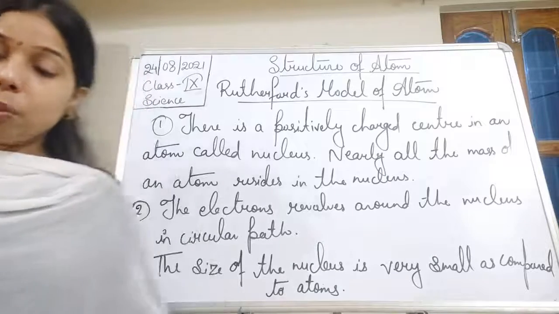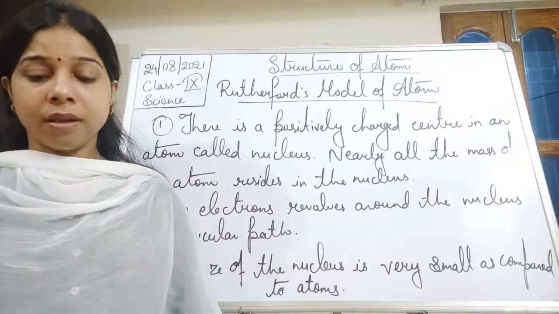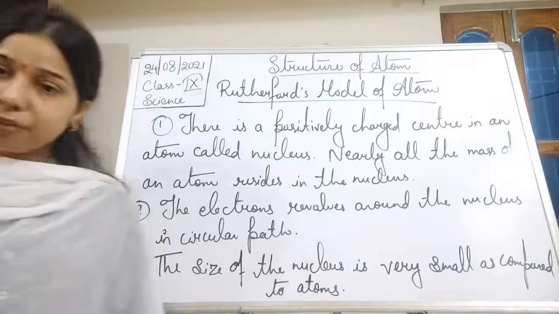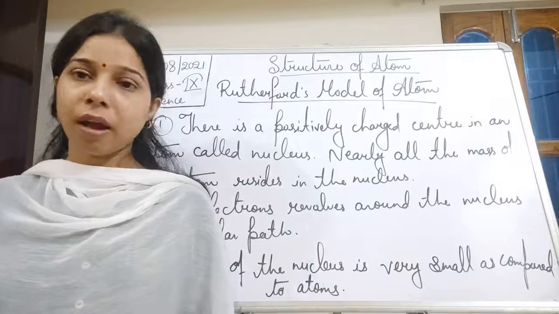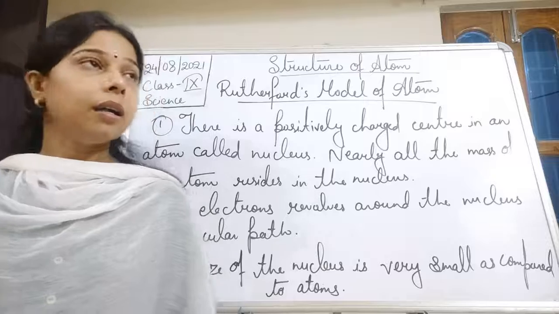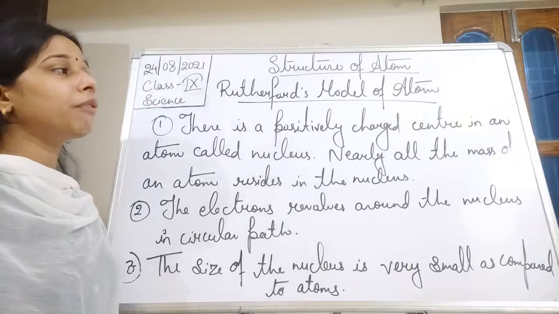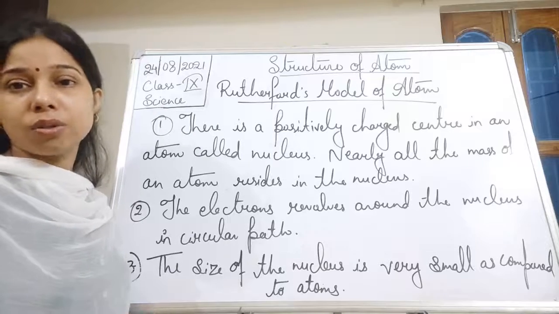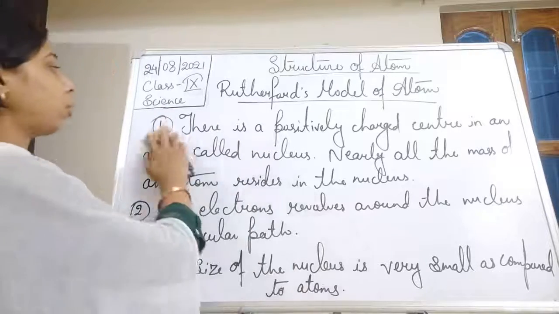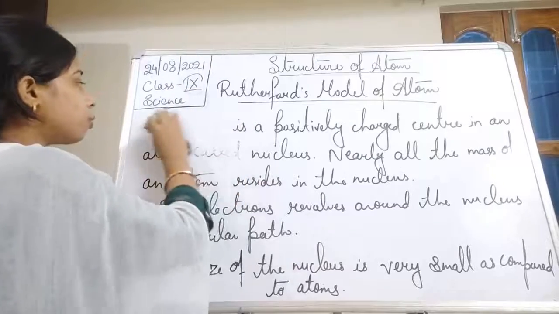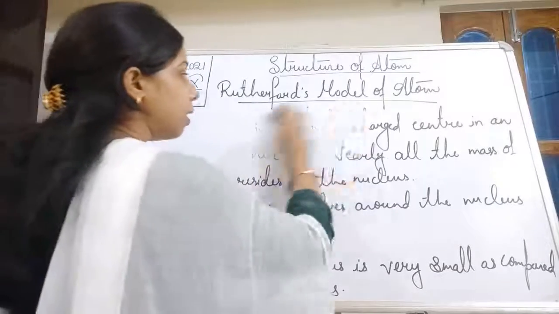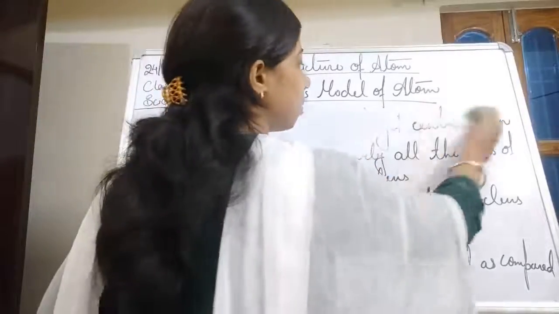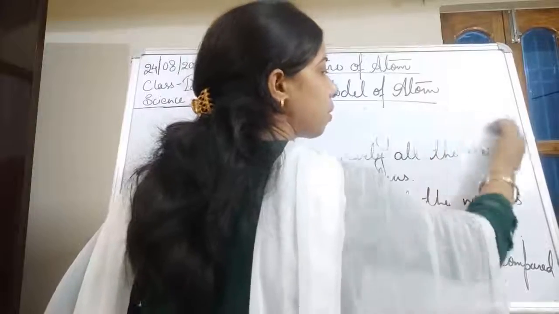Now, his model was the best one to accept in order to understand the structure of atom, although there is the discovery of electron, proton and neutron, but we do not have to go into that, students. Yes, most of the Rutherford model of atom was correct, but there is a drawback also. What is the drawback of the Rutherford model of atom, student? It is quite important to know, because not only the postulates but the drawback has been asked a lot of times: what is the drawback of the Rutherford model of atom?